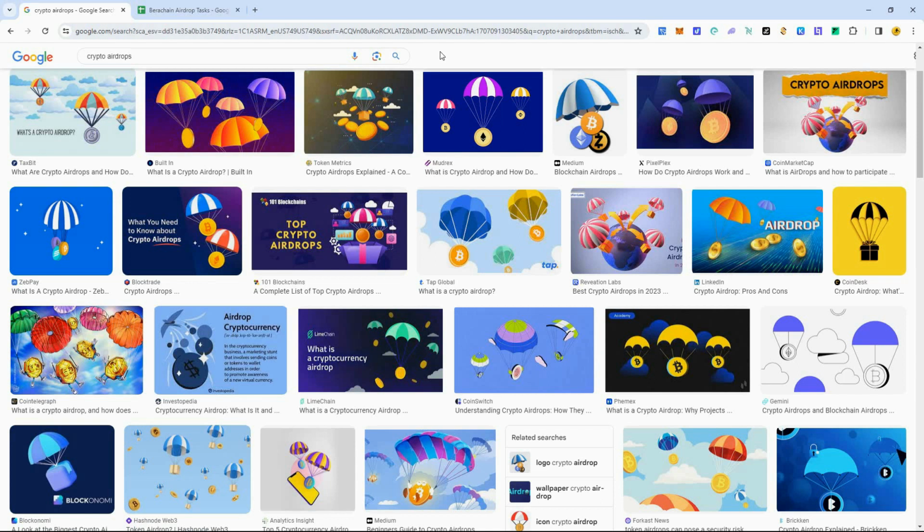Now, the reason why that model started was because of Ethereum, which started the first ICO, which was the Ethereum token. And that collected Bitcoin, and people got Ethereum for about 10 cents. And I believe Ethereum launched on exchanges at $1. So ever since then, all these other projects started doing ICOs. None of them were as good as Ethereum.